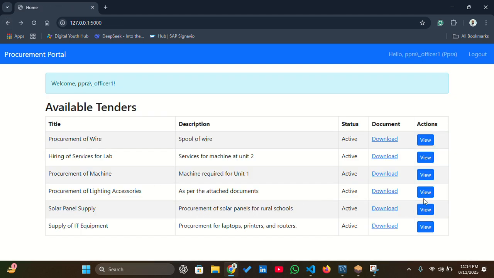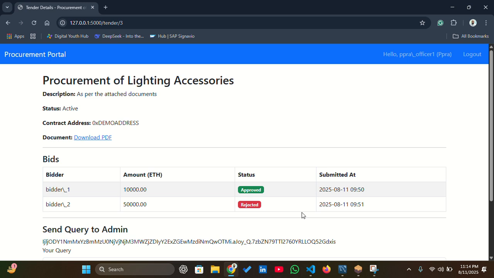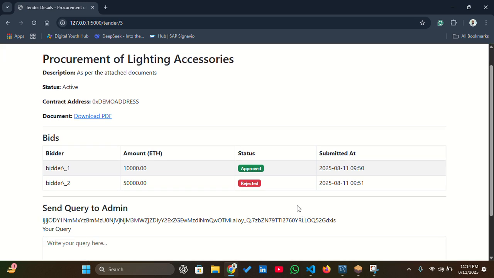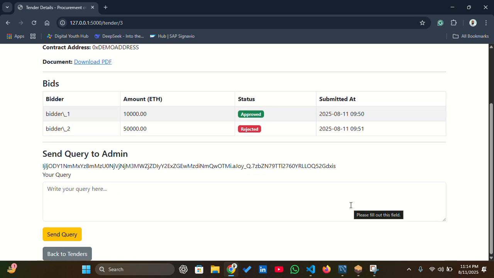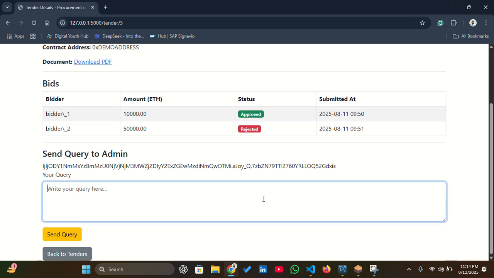Lighting accessories, that's over here. As you can see, the whole story for it: bidder 1 quoted 10,000, bidder 2 quoted 50,000, and bidder 1 was approved on this date and bidder 2 rejected on this date. The procurement authority can also write a query to the procurement department and ask if they have any questions.